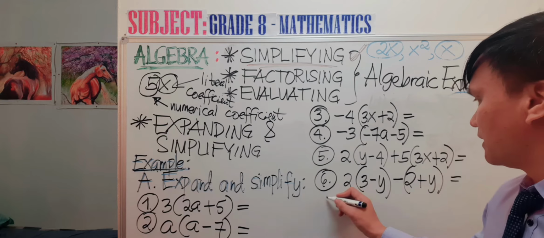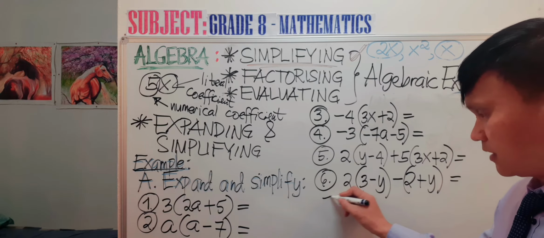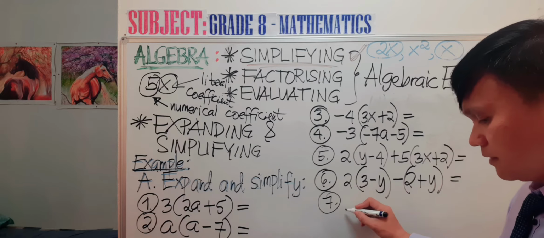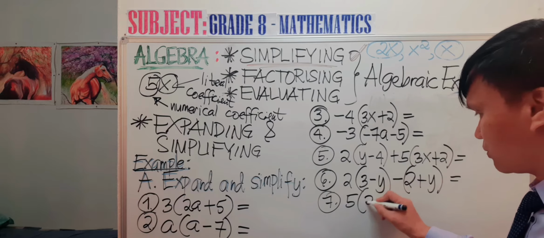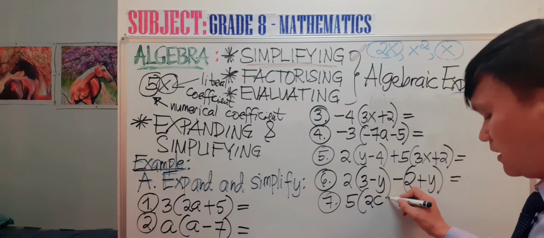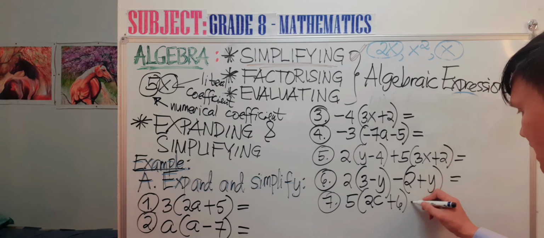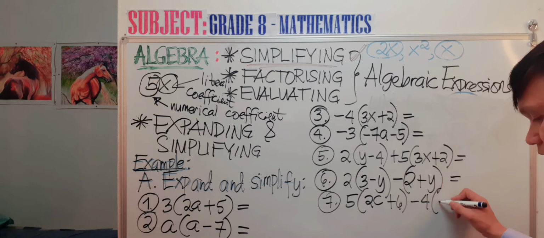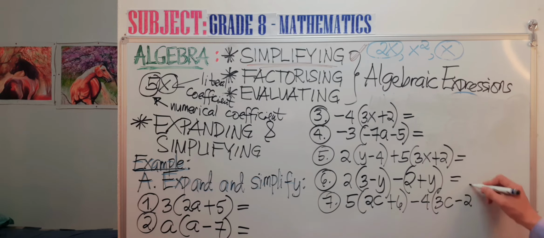Okay, and then the seventh one: 5 open 2c, this is c, plus 6, minus 4 open 3c minus 2.